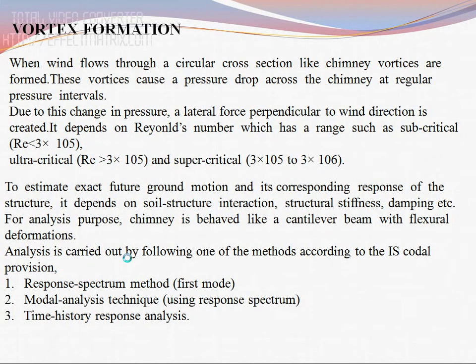These are the vortex formations. Reynolds number has a subcritical range, RE less than 3 into 10 power 5, ultra critical, RE greater than 3 into 10 power 5, and supercritical, 3 into 10 power 5 to 3 into 10 power 6.